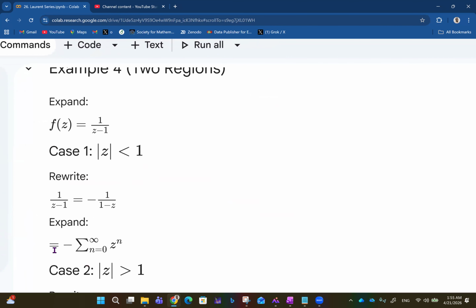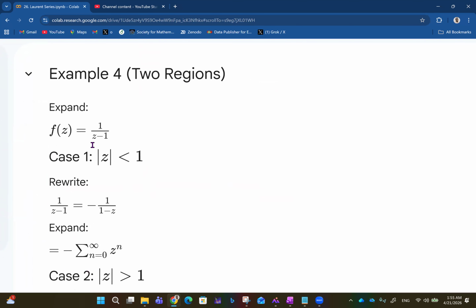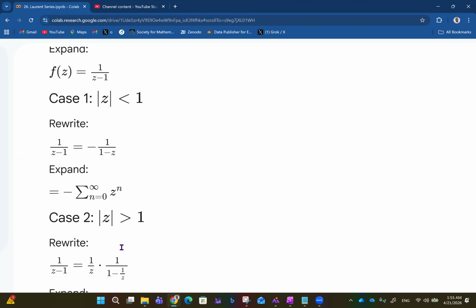So for two regions, we want to expand f of z equals 1 over z minus 1. Case 1: what if you have absolute value of z less than 1? We can rewrite 1 over z minus 1 as minus 1 over 1 minus z. If we expand that, we have minus the summation from n equals 0 to infinity of z raised to power n. That's like the negative of the geometric series, actually.